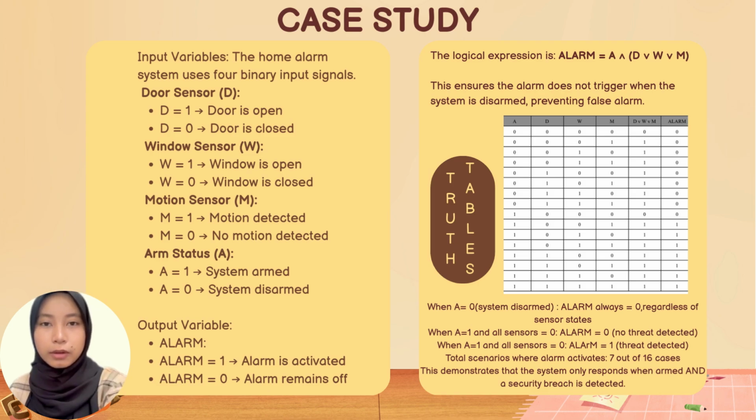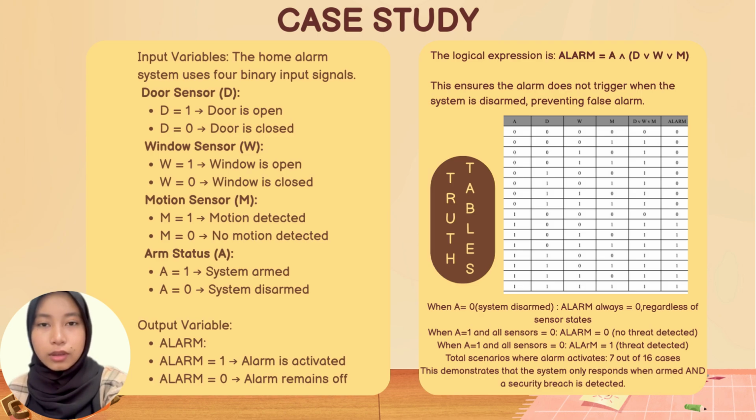The output variable is the alarm. When alarm equals 1, the alarm is activated, and when alarm equals 0, the alarm remains off. The logical expression used is alarm equals A AND (D OR W OR M). This ensures the alarm only triggers when the system is armed and at least one sensor is activated.